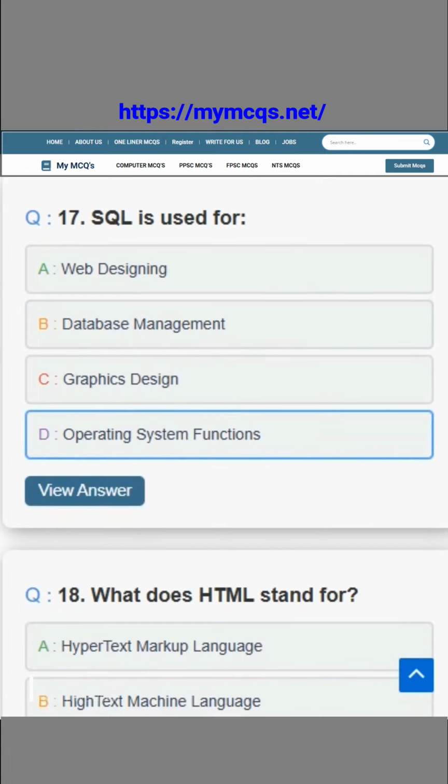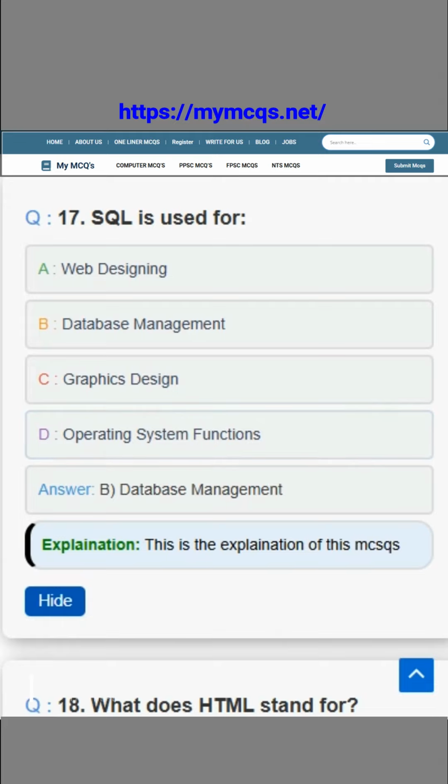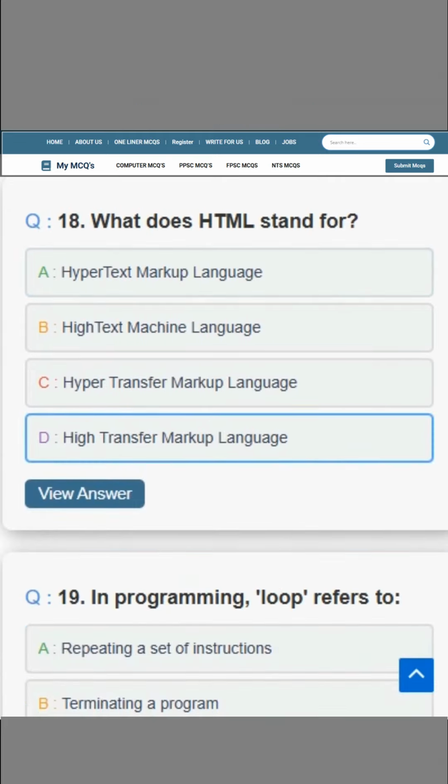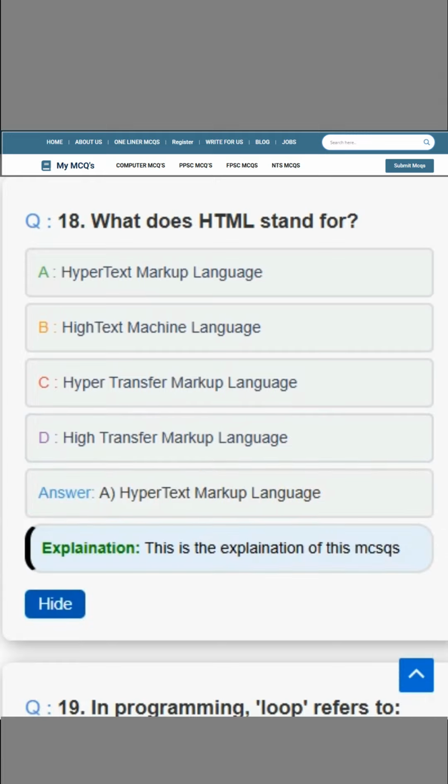Question number 7. SQL is used for. The correct answer is option B, database management. Question number 8. What does HTML stand for? The correct answer is option A, Hypertext Markup Language.